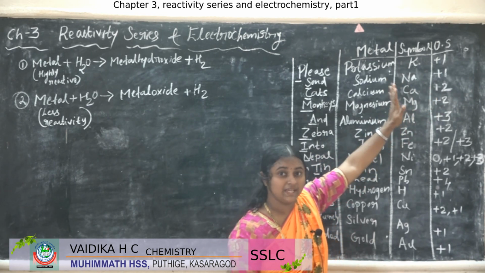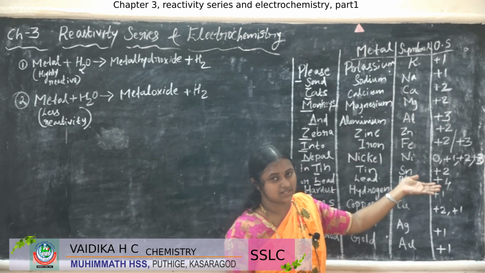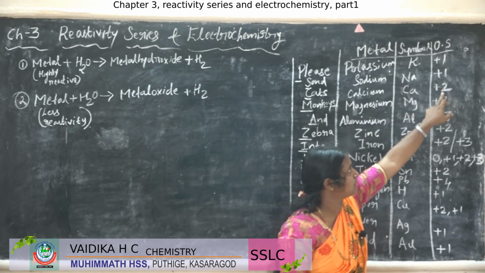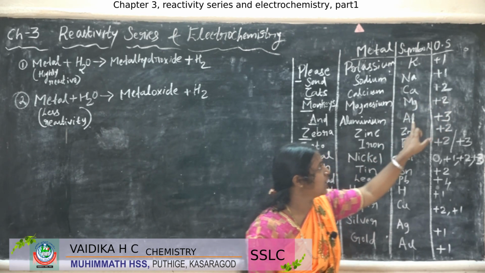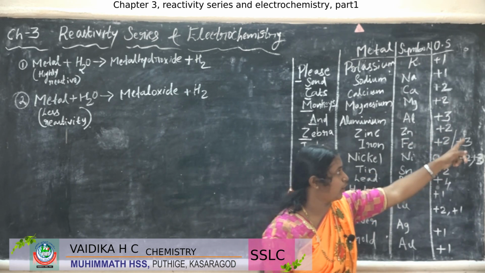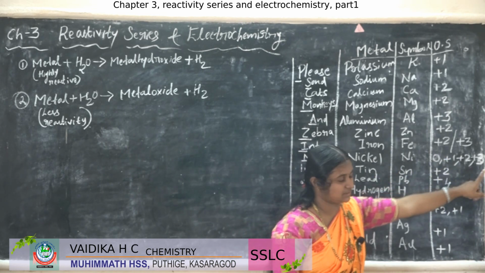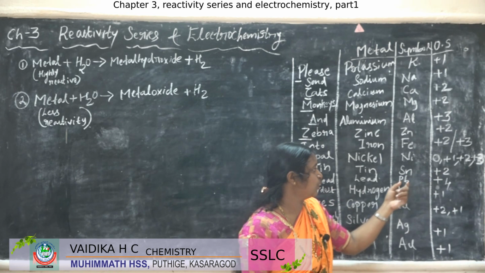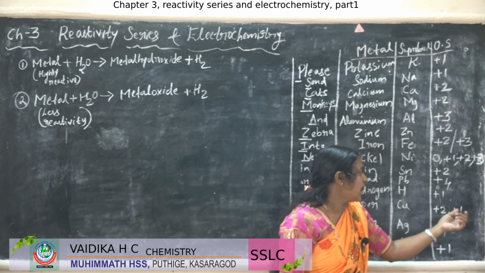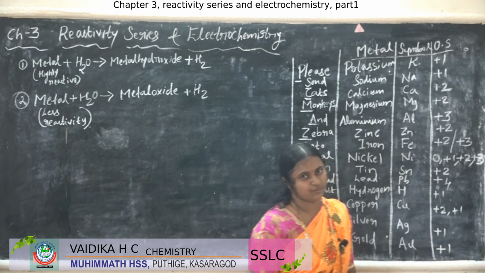You studied deeply in the 9th standard how the oxidation state comes, or what the oxidation state is, what the charge of it is, right? Sodium is +1, calcium +2, magnesium +2, aluminium +3, zinc +2, iron +2 or +3, that is Fe, nickel +1, +2, +3, tin +2, lead +4, hydrogen +1, copper +2 or +1, and silver +1, gold +1.